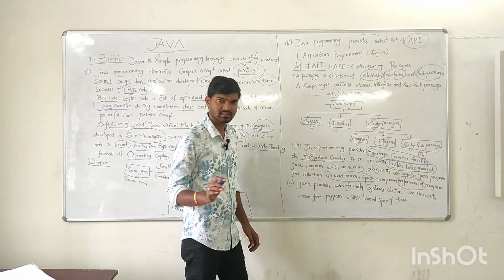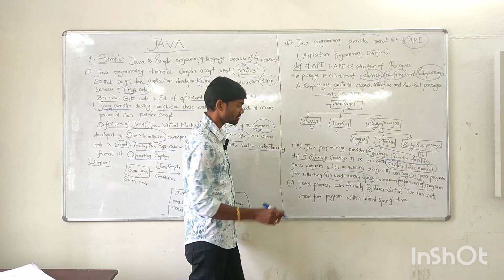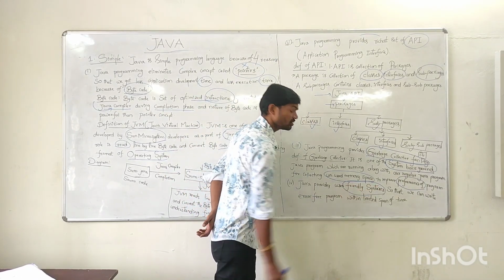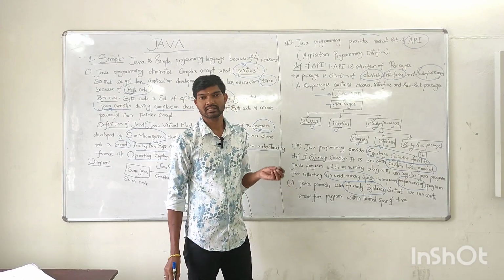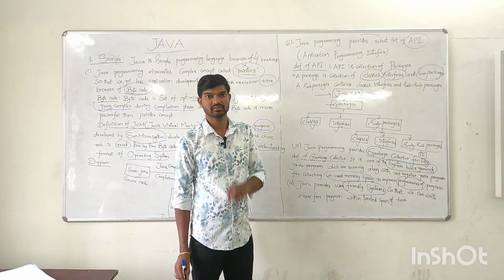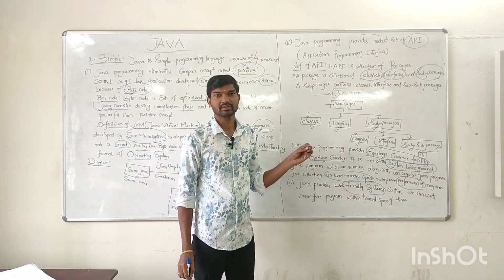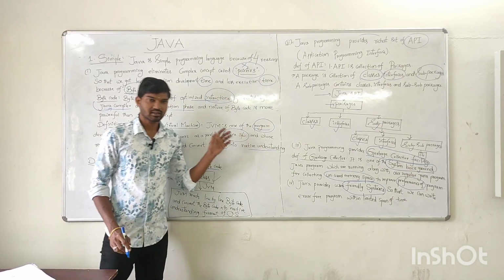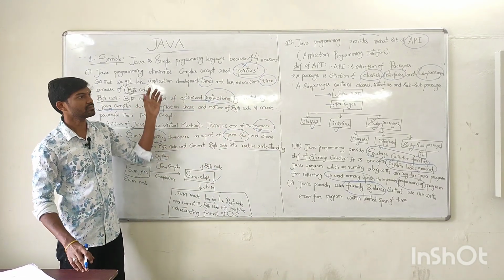And the fourth reason why Java is called a simple language is that Java provides user-friendly syntaxes. By using these user-friendly syntaxes, errors are reduced, and when errors are reduced, program writing becomes very easy. That's why Java is a simple language, because of these four reasons.